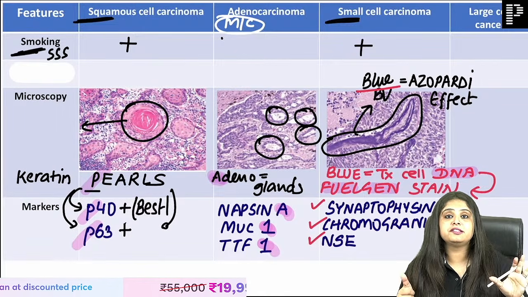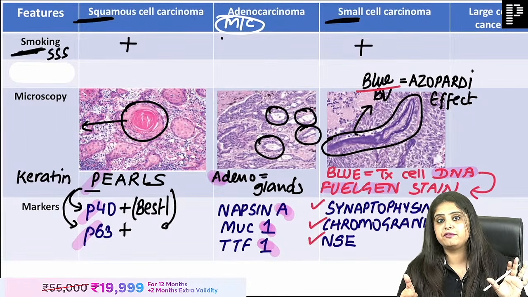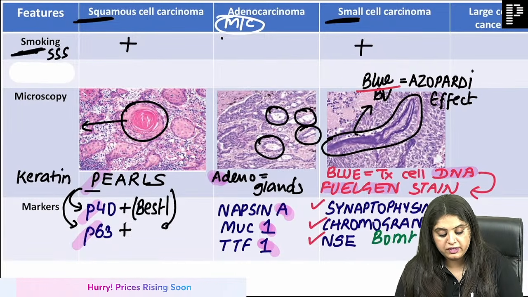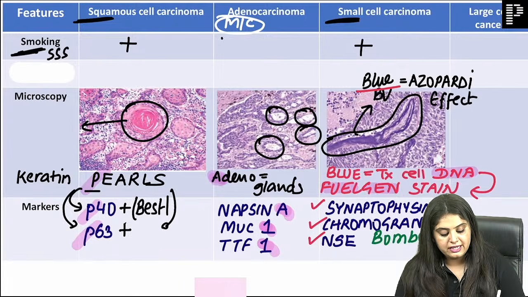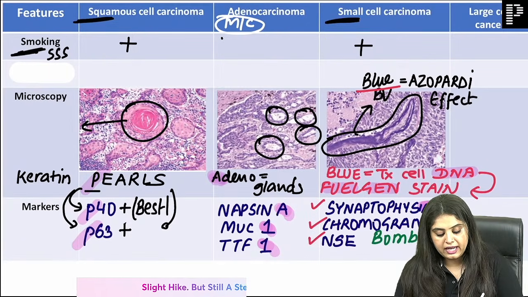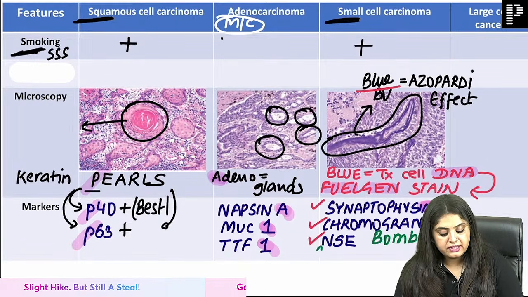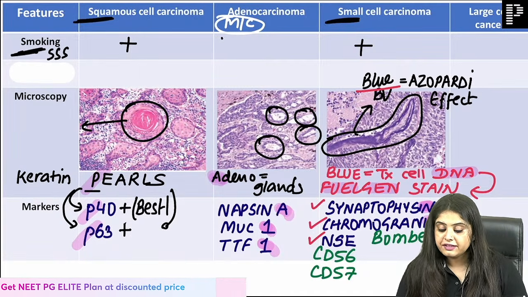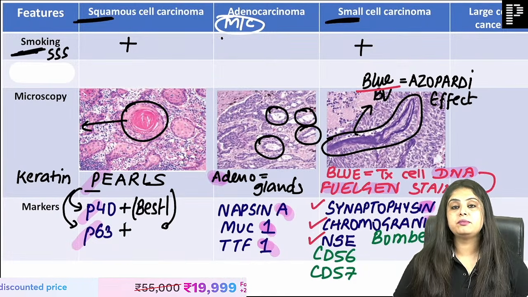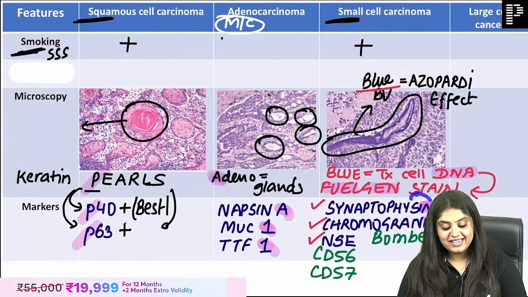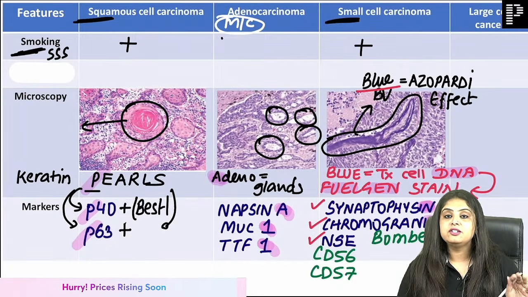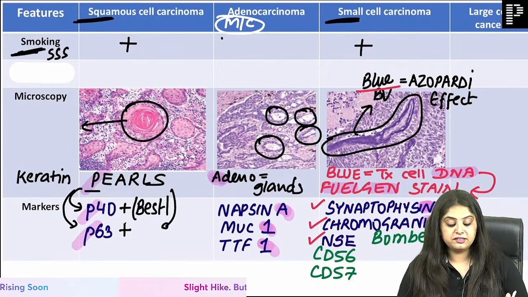But there are a total of 6 markers for other exams that you have to know. Synaptophysin, chromogranin and bombesin. Then we study 3 short forms: NSE, CD56 and CD57. These tough things you also remember. So synaptophysin, chromogranin, bombesin, and 3 short forms, NSE, CD56, CD57.